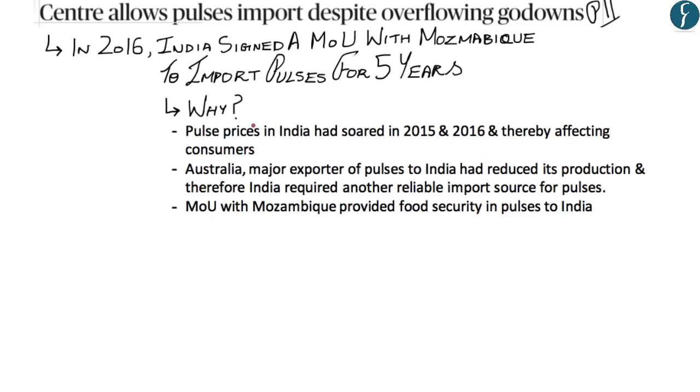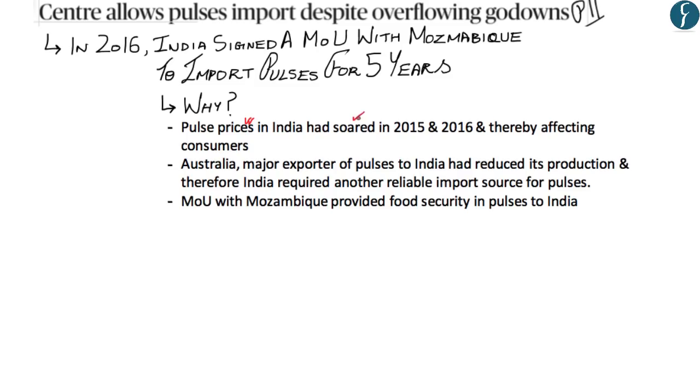Now the first reason was that pulse prices in India had increased considerably in 2015 and 2016. And these higher prices of pulses began to affect consumers in India, wherein pulses such as urad dal, among others, are major sources of protein for vegetarians in India. And apart from this, Australia, which was a major exporter of pulses to India, had reduced its production, and therefore India also required another reliable import source from whom it can purchase pulses. And therefore India signed an MOU with Mozambique, where India would purchase a particular amount of pulses being harvested by Mozambique, and thereby providing food security in pulses to India.